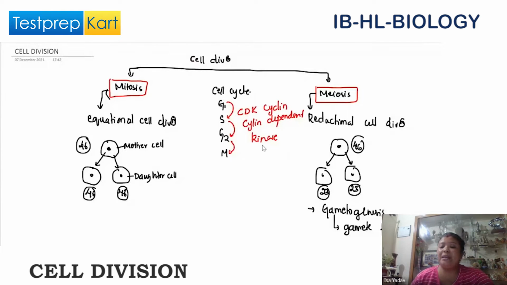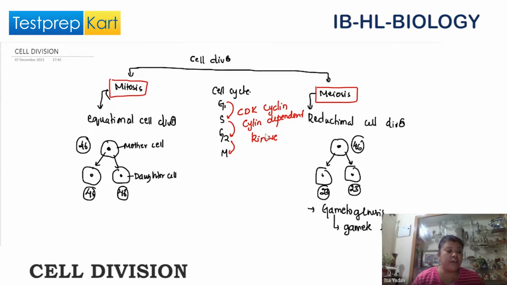So cyclin dependent kinase. These kinases are specific enzymes, specific compounds that will control the movement of the cell from one phase to the other.